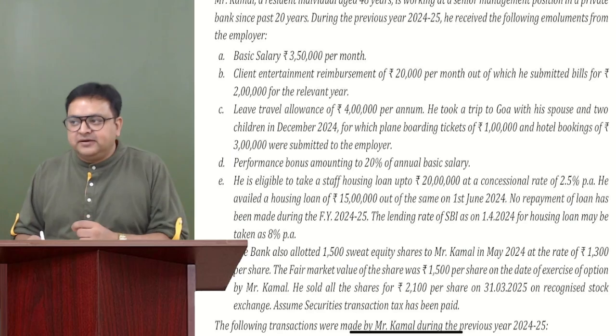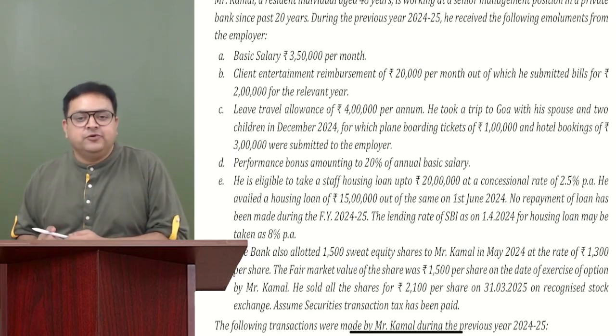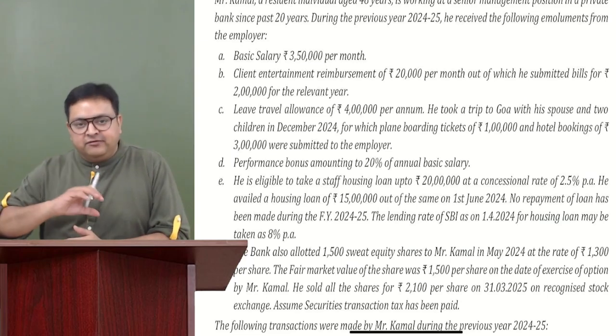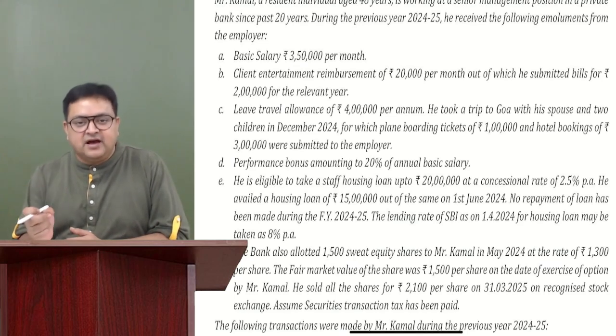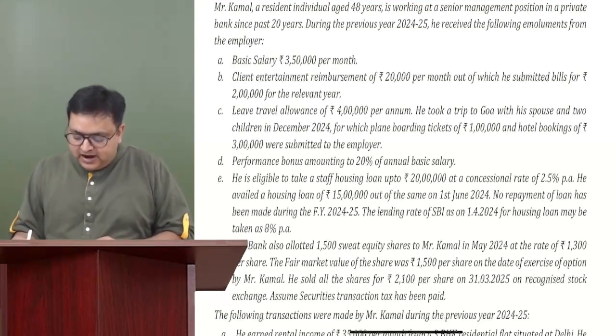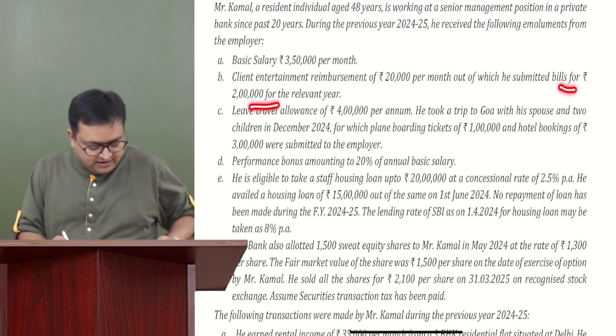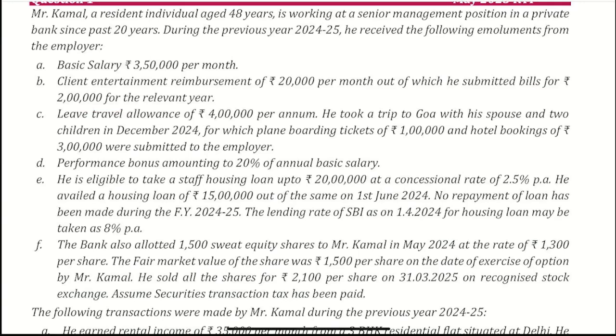But he actually spent only 2 lakh out of it. If you remember in the chapter of salary, I always used to tell you that whatever money you get for official purpose, if you are saving anything out of it, that saving is taxable. Very nice, Shri and Amar. You told me that out of which 2 lakh for the relevant year he has submitted the bill. So 20,000 into 12, 240 he is receiving. 2 lakh he has submitted the bill.